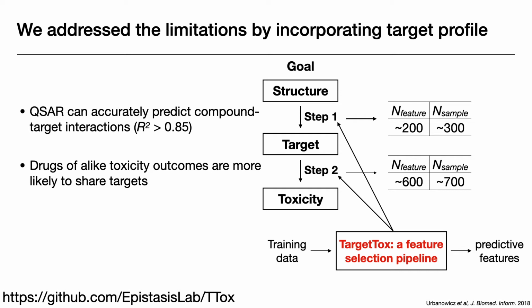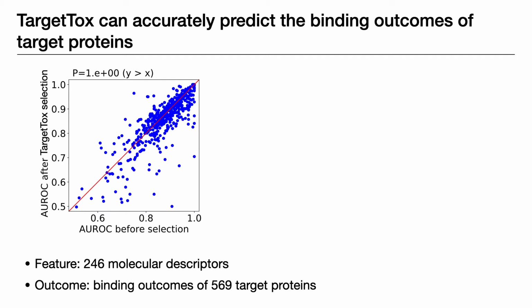A key advantage of TargetTox is it can detect and preserve feature interactions during its selection process. And interactions can be quite prevalent among our chemical or target features. So in step 1, we implement TargetTox to identify molecular descriptors that are predictive of binding to 569 target proteins.